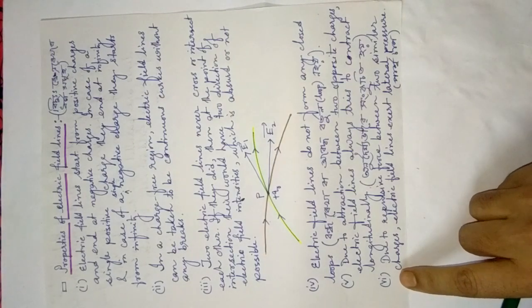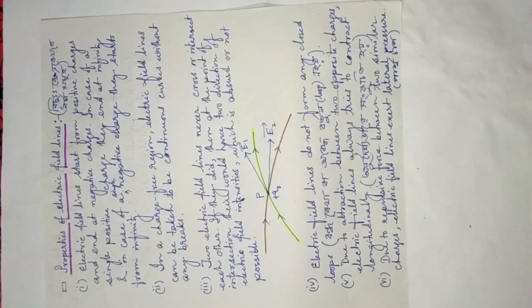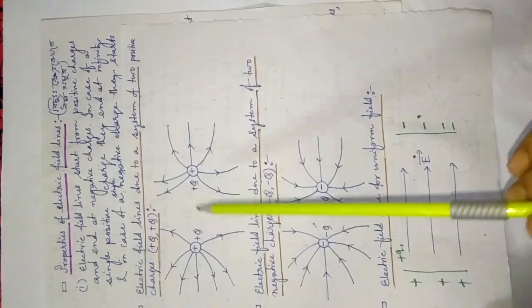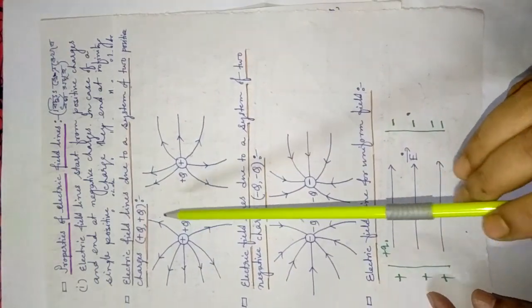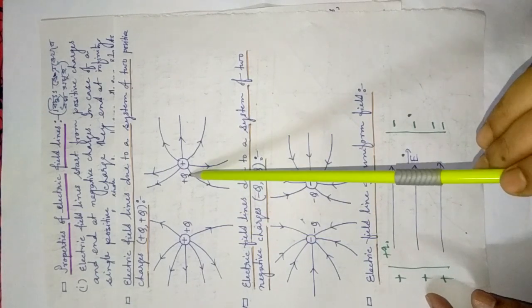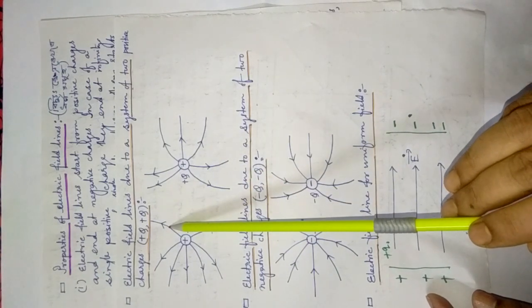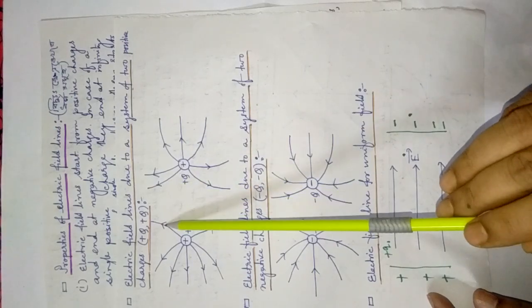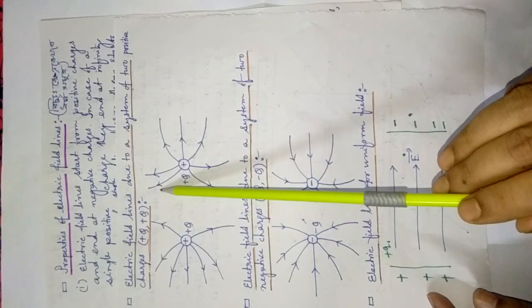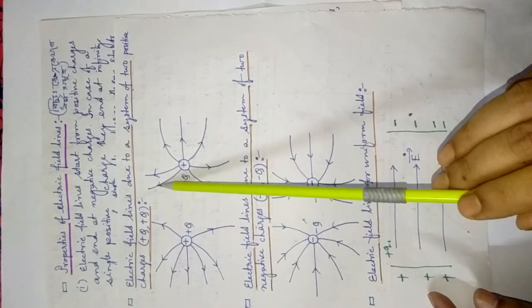Again, number 6: due to repulsive force between two similar charges, electric field lines exert lateral pressure. Lateral pressure means in Assamese parsho sap. Electric field lines never intersect each other. Why? See, suppose this is a plus q charge, this is a plus q charge. This electric field line and this electric field line exert lateral pressure. That means this line will exert pressure on this line, and this line will exert pressure on that line. That's why they will never intersect each other.